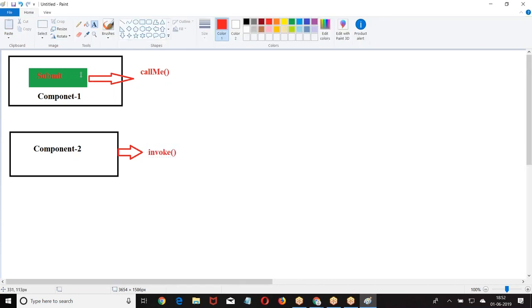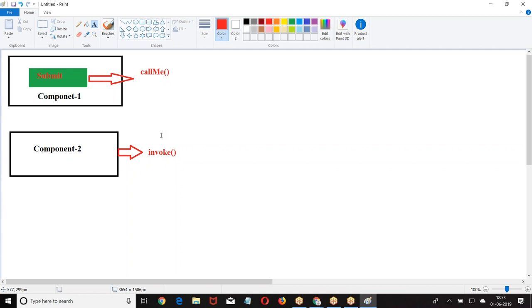When I click the submit button, the invoke action should be called. Now component 1 has a callMe JavaScript function, and component 2 has an invoke JavaScript function. When I click on the submit button, what I get is callMe. But what I want is, when I click on the submit button, component 2's invoke method should be called.